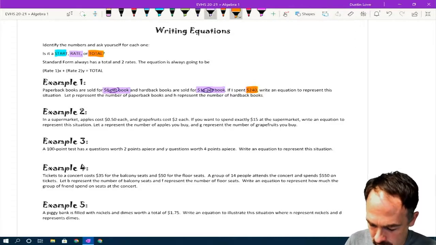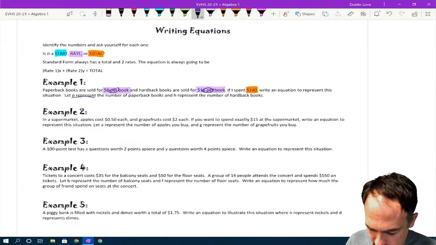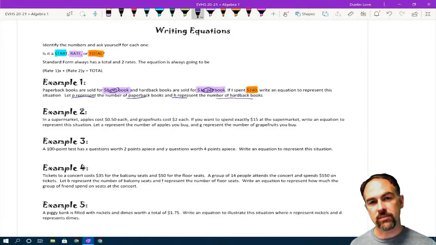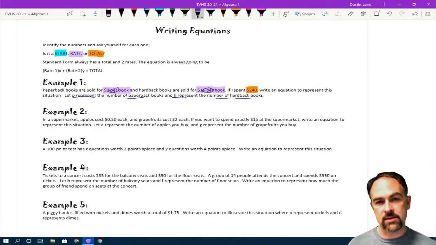Now, this is also important. It says let P represent the number of paperback books and let H represent the number of hardback books. So we're not using X's and Y's, we're using P's and H's. What you're going to do is take the number of paperbacks times its associated rate.